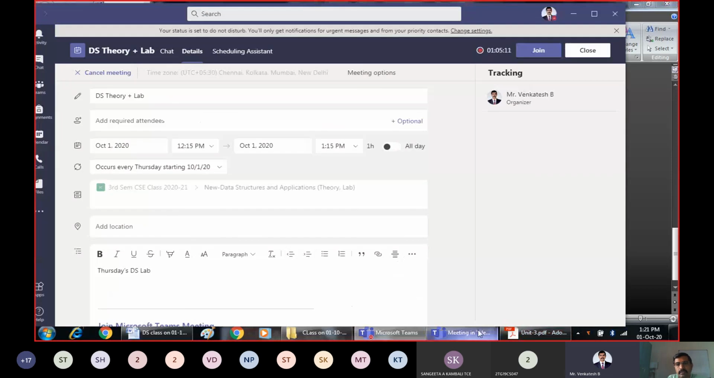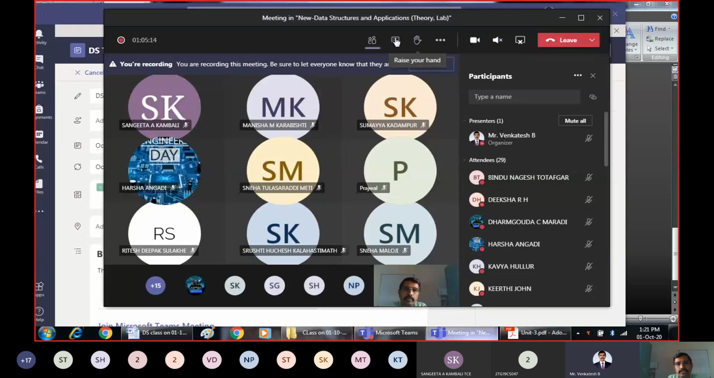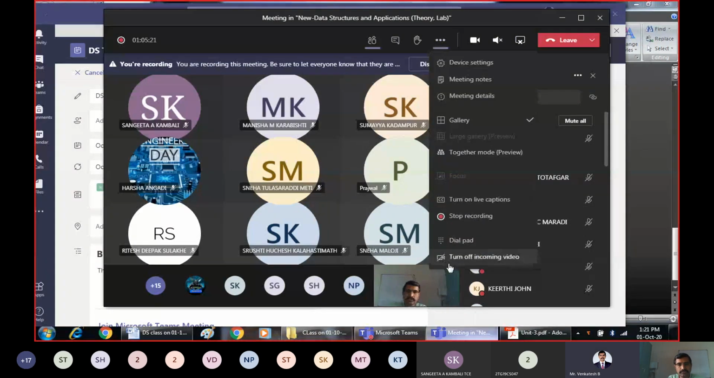And these were the fundamental operations on the stack. So in today's class, we have studied all the fundamental operations on the stack.